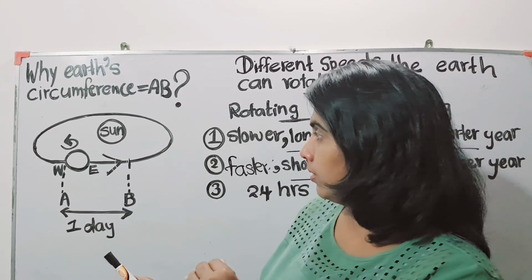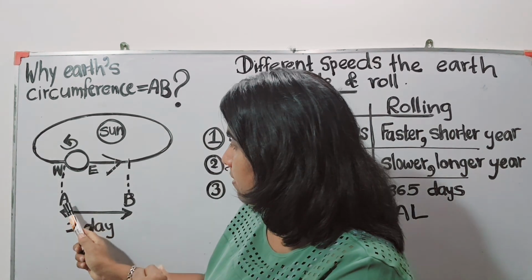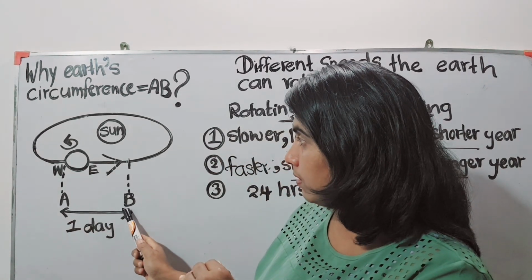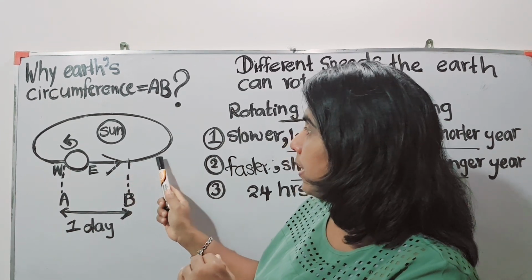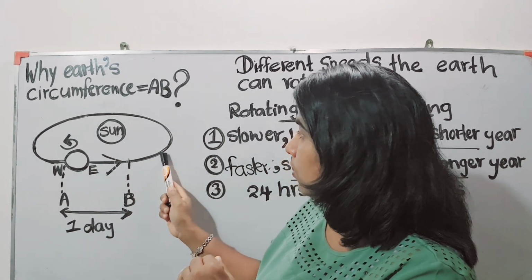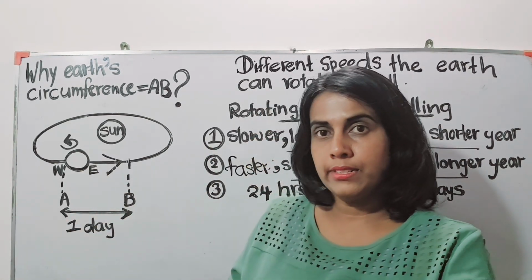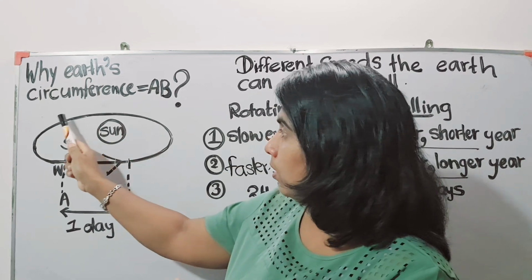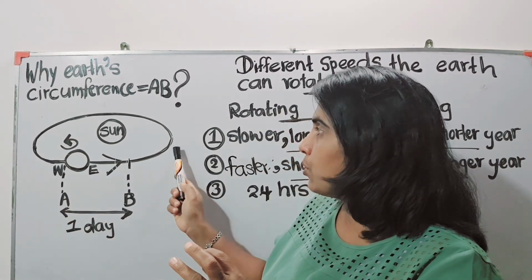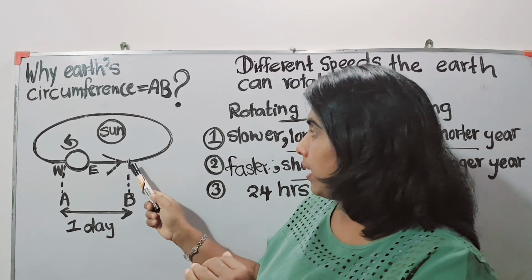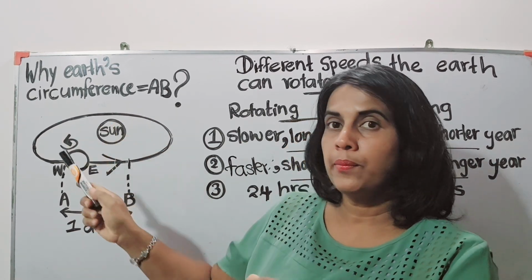So it has traveled a distance of one circumference, and then on the second day, it also travels a distance of the circumference along the orbital path, and so day 2 is created. Like that, first day, second day, third, fourth, like that.